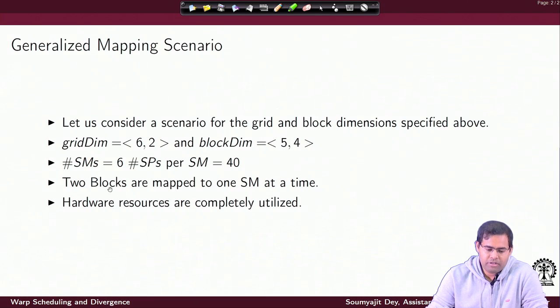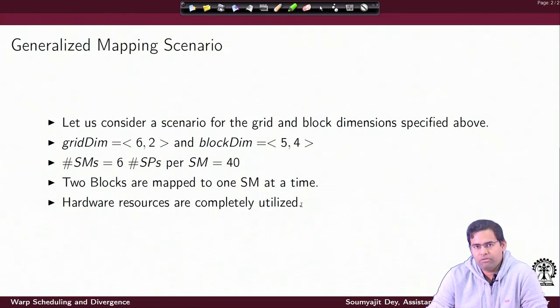That would mean that 2 blocks are mapped to one SM at a time. Why is that a good thing? Because your hardware resources are completely utilized. The reason is we have to remember this as a rule of thumb, that a block cannot be partitioned while mapping across SMs. A block cannot map half of the block to SM1 and half of the block to SM2.